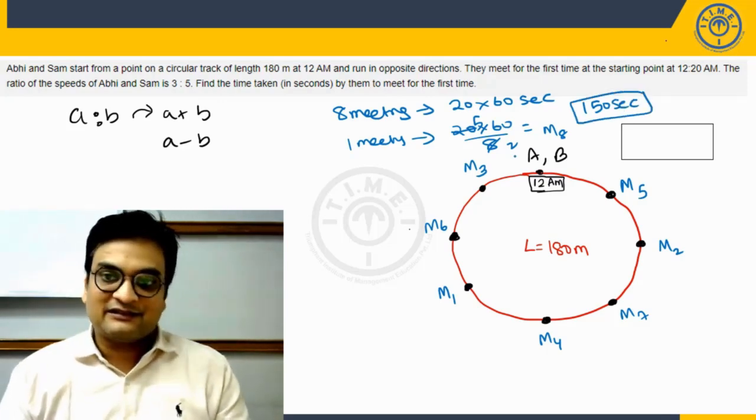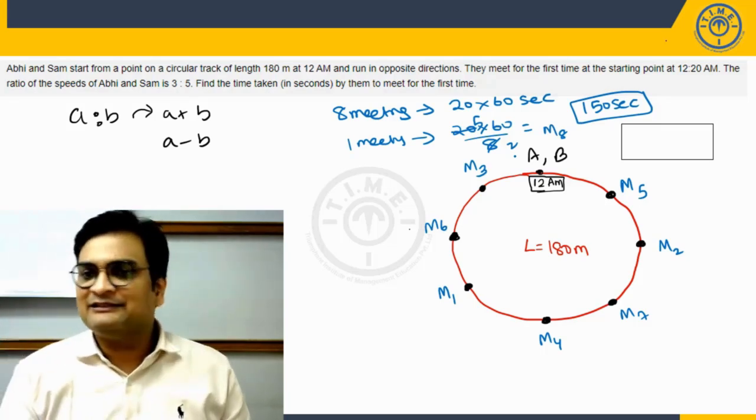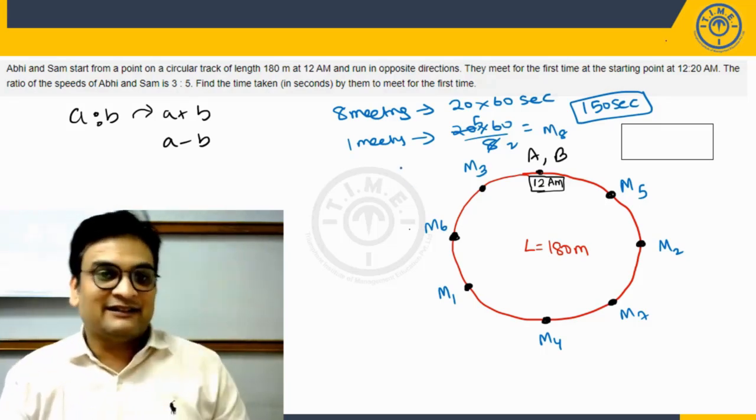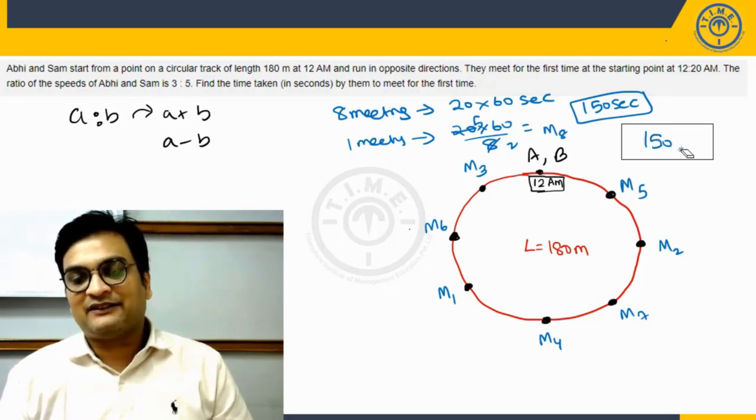We could also do it like this. There is no need of assuming the speeds as 3 and 5, taking LCM, etc. Nothing is required if we understand it this way. So once again my answer turns out to be 150 seconds.